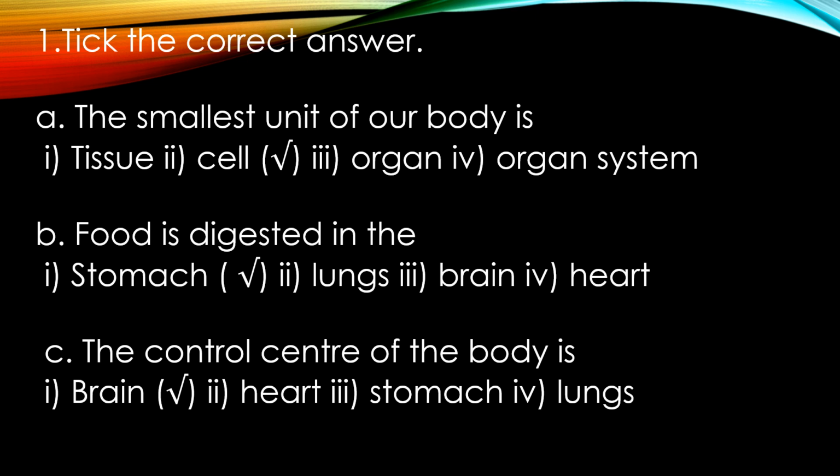Children, in this part, few sentences are given with different options. What you need to do is to read the sentence and see which option matches with the sentence, and you need to tick mark the correct option as per the sentence.